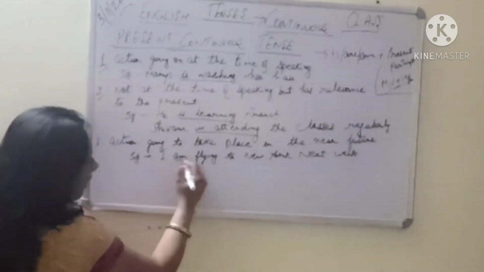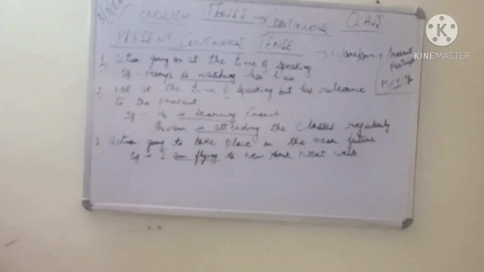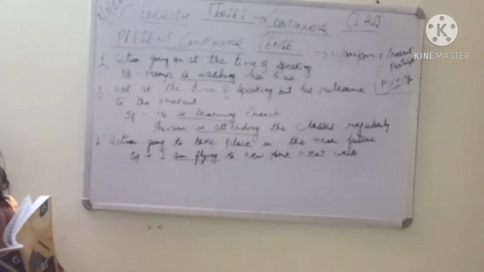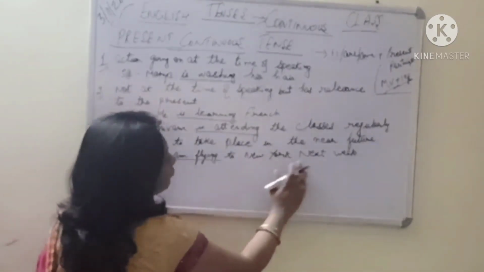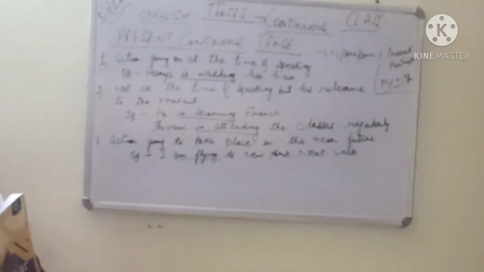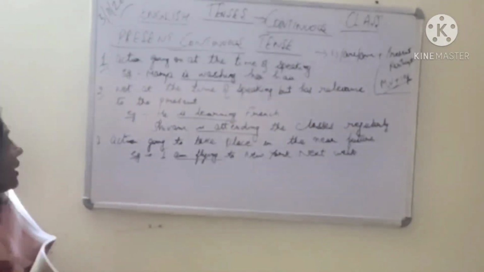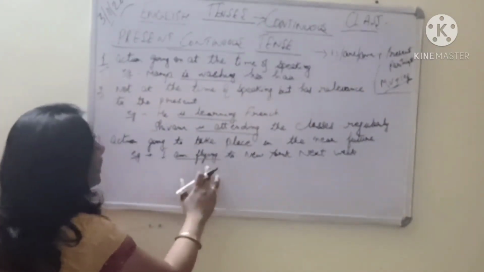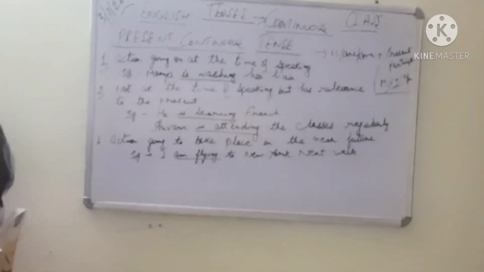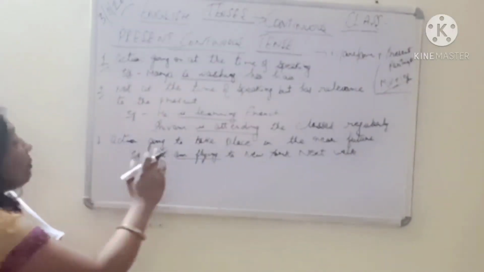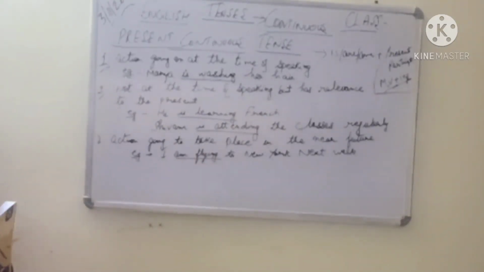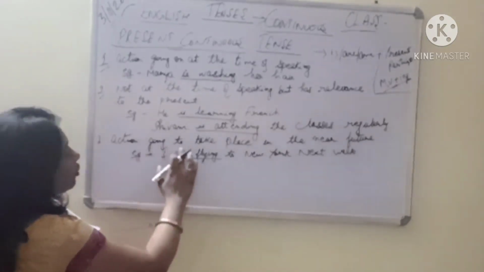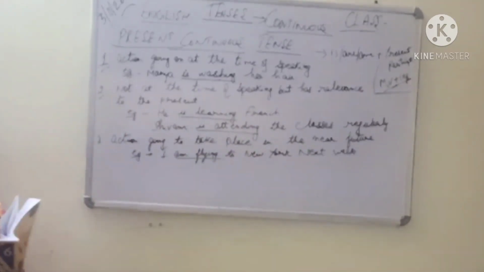Now see, am flying. I always takes am. FL by fly is your main verb plus your ing makes it present participle. So I am flying to New York next week. Next week, although it refers to the future event, आने वाला समय, and we call it future tense, but see we are using here am flying. will नहीं यूज किया. अगर will यूज किया होता तो future tense होता, but इसको हम present continuous में भी लिख सकते हैं as am flying. So it is present continuous and it denotes an action which is going to take place in the near future.